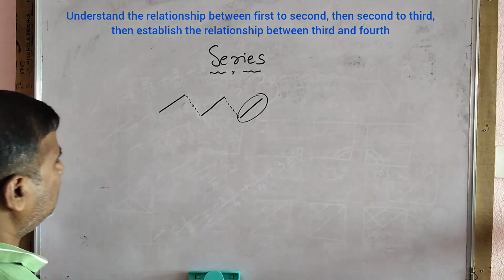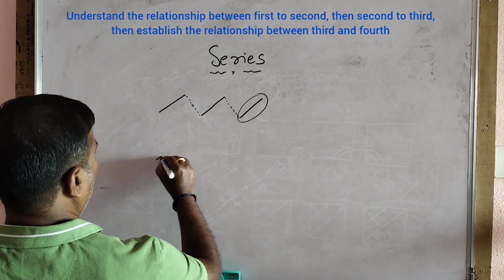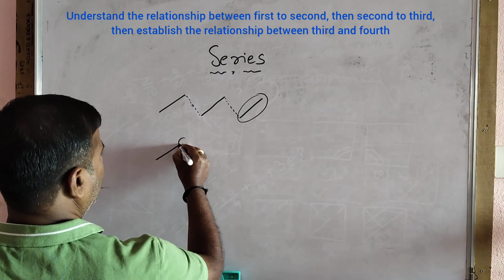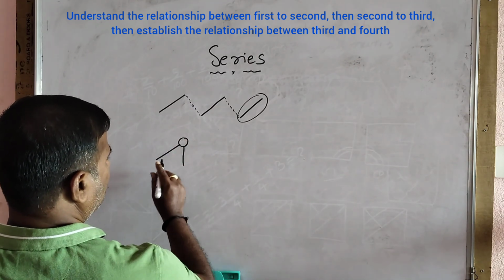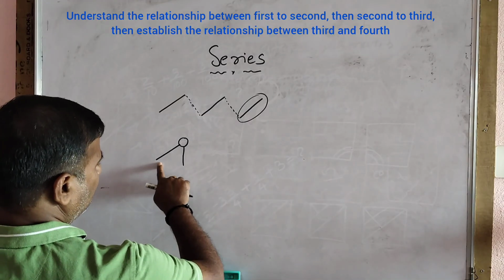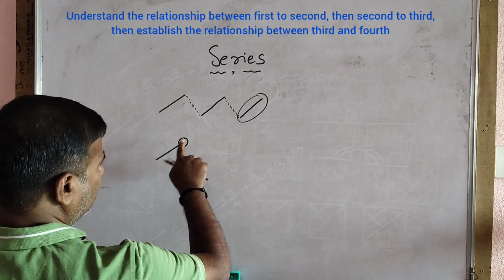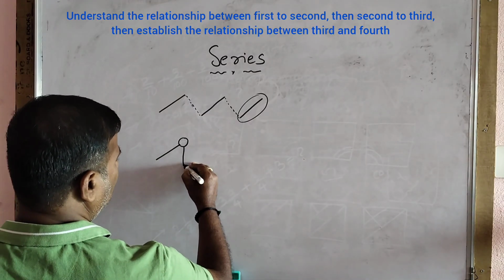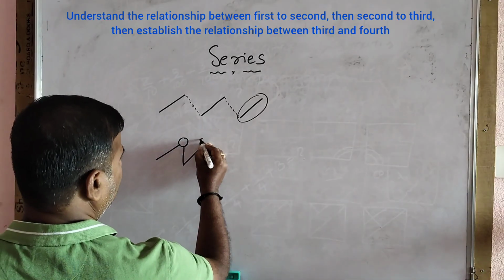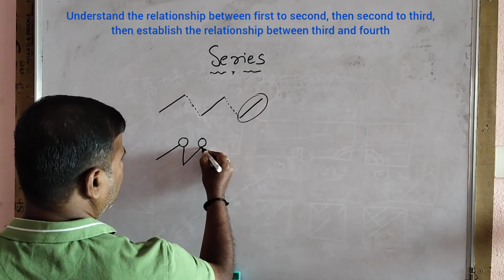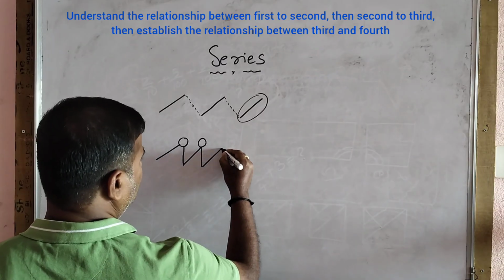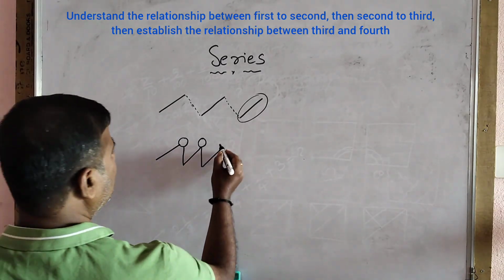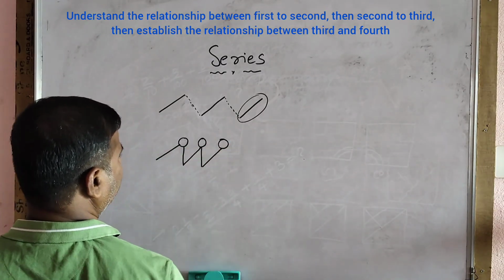Okay. Next, you see, for example, I have drawn a question like this and I have put a circle like this. Next, I have drawn a straight line. So here three steps are there. First, one slanting line, one circle, one line. Next, I have drawn a line like this. Next, I have put a circle like this. And next, I have drawn a line like this. If I ask you, definitely you will say the next step is putting the circle.